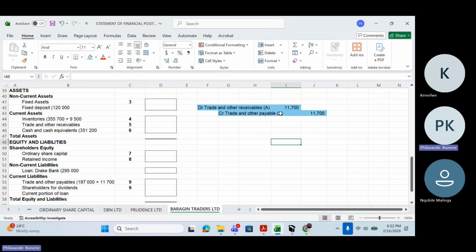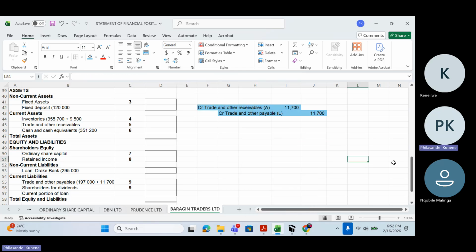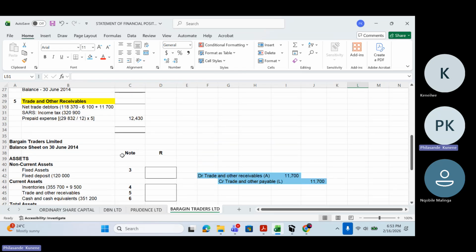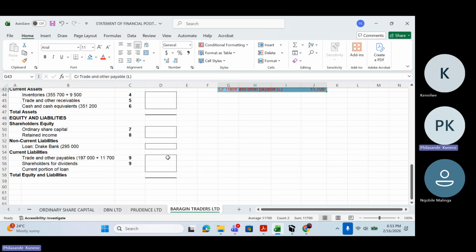That's why I'm saying this 11,700 will be added to trade and other receivables. That's why you can see it is added there on the net trade debtors. I added 11,700, and then this other one will be added on the trade and other payables on my balance sheet. That's why you can see here trade and other payables there's 11,700.